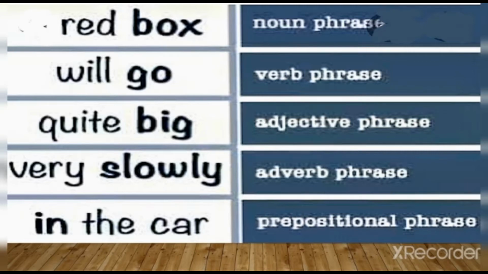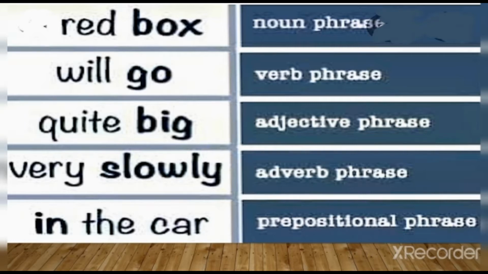The third one is adjective phrase. Here quite big is the adjective phrase because it is emphasizing and giving more information about the adjective, which is big. The fourth one is very slowly. Very slowly is also a phrase, an adverb phrase. Why is it an adverb phrase? Because it is showing the manner in which the action is performed. That is, it is not only slow, it is very slow. So it is giving more information about the adverb slowly. So very slowly is an adverb phrase.